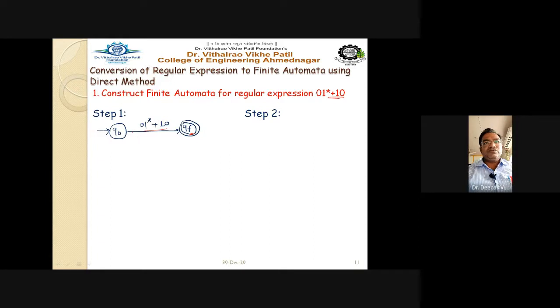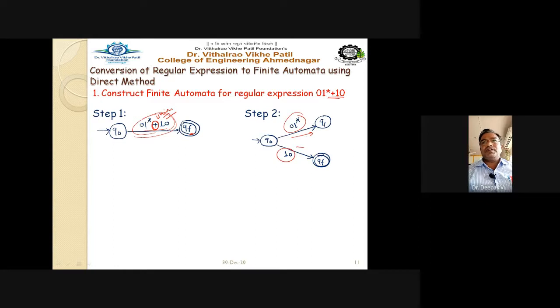Now the second step is to bifurcate this particular transition. So how to bifurcate it? See here, step number 2. For 0, 1 plus 1, 0, you just split this. The plus sign is nothing but your OR sign, your union sign. That's why, for this union sign, you make two paths here: 0, 1 star is on one path and 1, 0 is on another path.